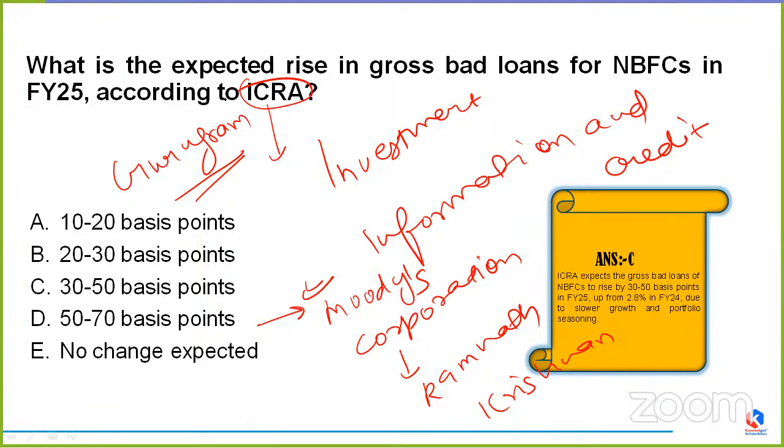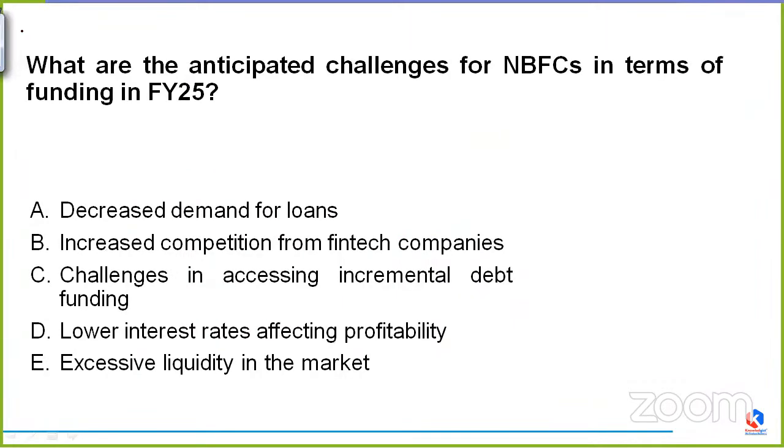Clear? Now, coming to the next question. What is it asking? It is asking, what are the anticipated challenges for NBFCs in terms of funding in the financial year 25? We have to tell the anticipated challenges which NBFCs have gone through in terms of funding in the financial year 25.